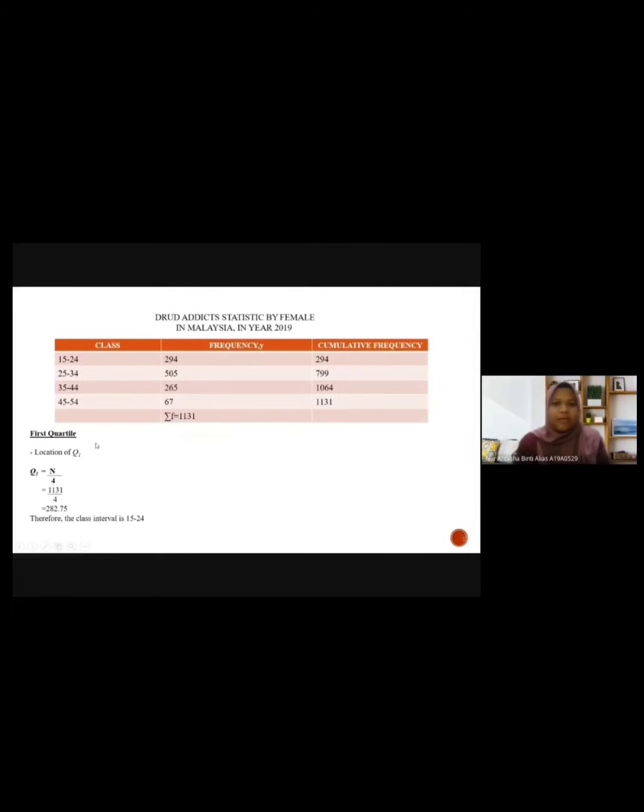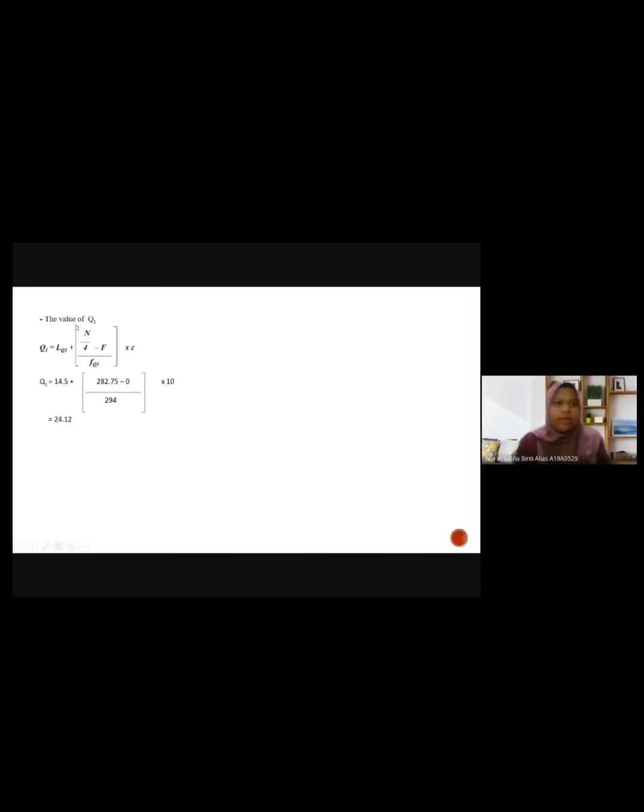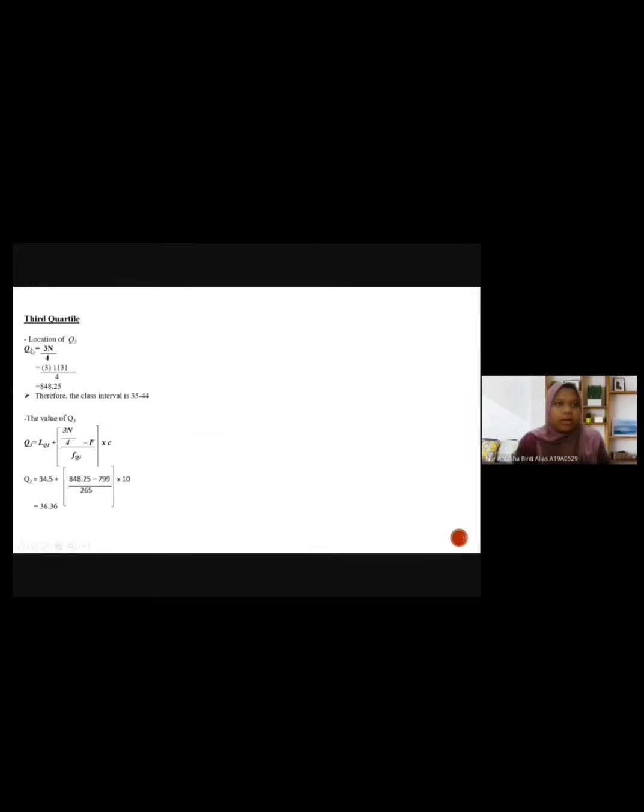Next is by female. This is the formula to calculate the location of the first quartile, and we get the class interval is 15 to 24, and the value of the first quartile is 24.12. And the third quartile, this is the formula to calculate the location of the third quartile, and we get the class interval is 35 to 44, and the value of the third quartile is 36.36. And the interquartile range for female is 12.24.